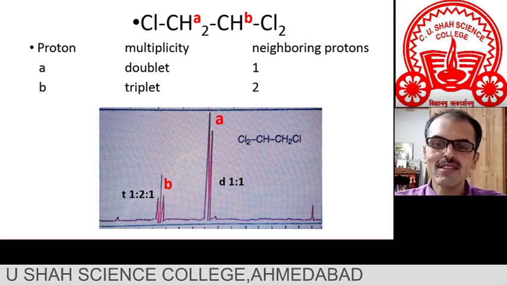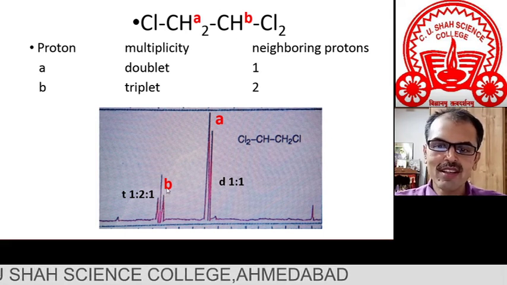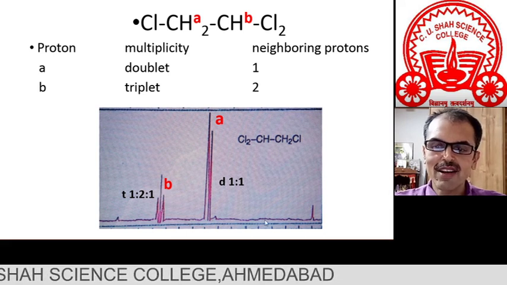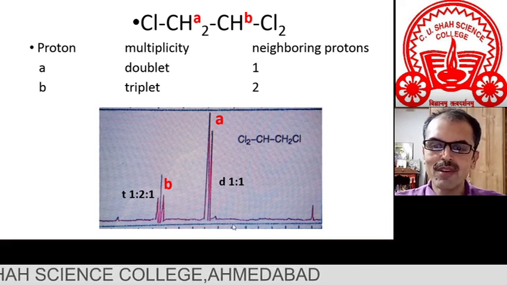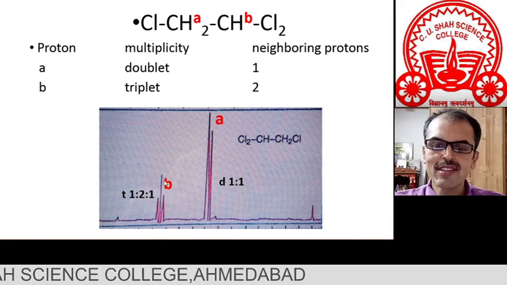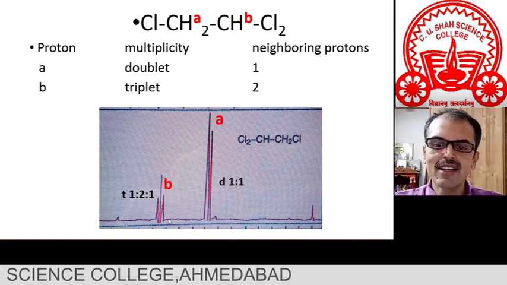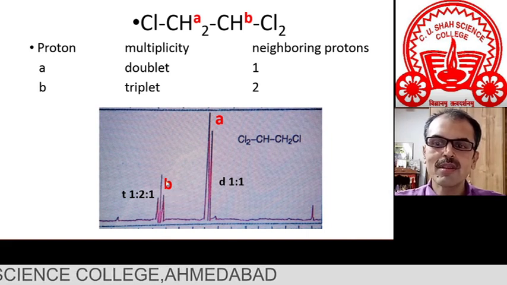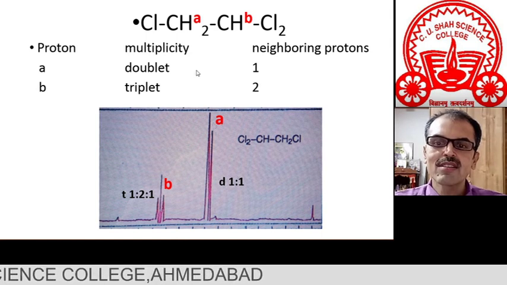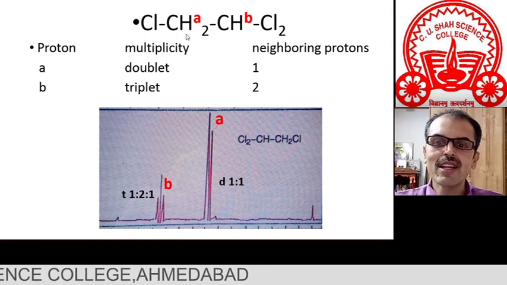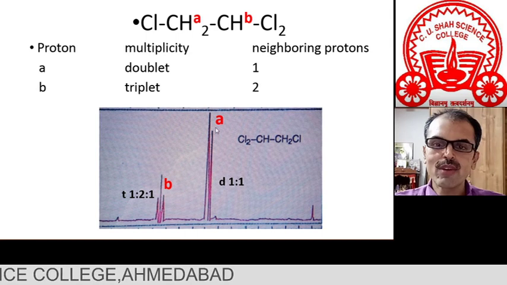The same you can see in the figure. The delta scale moves from right to left, so signal B is downfield with the higher delta value, and signal A is comparatively upfield than B.